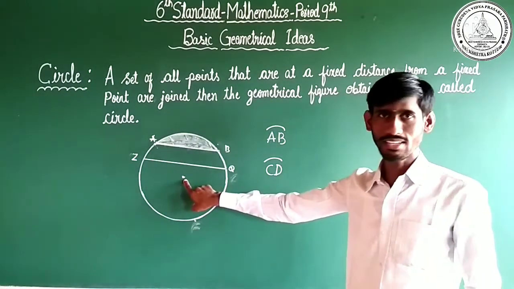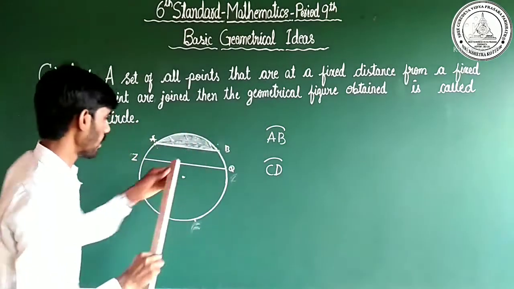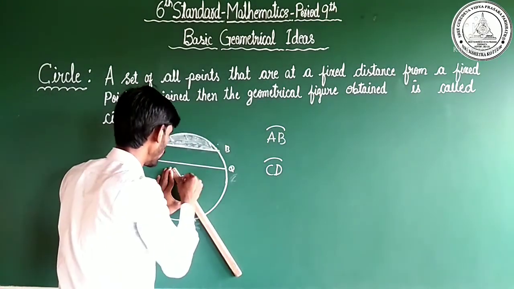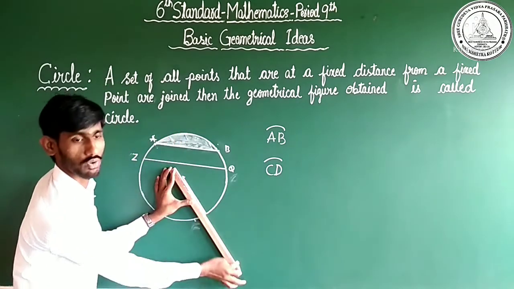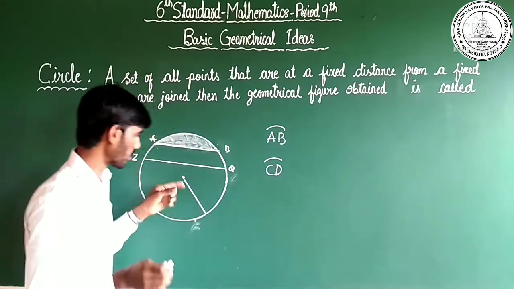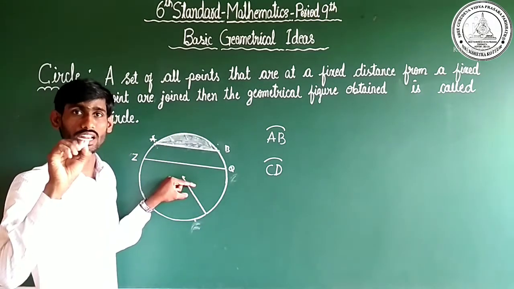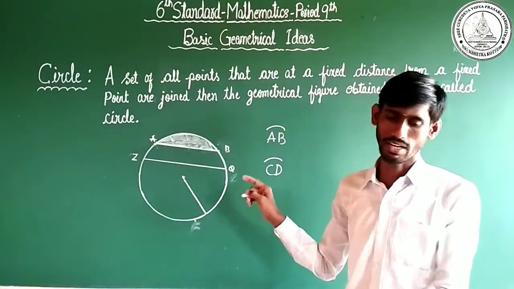Here is the center. I'll draw a line from the center up to the circumference, the boundary of the circle. Dear children, this line we call the radius.